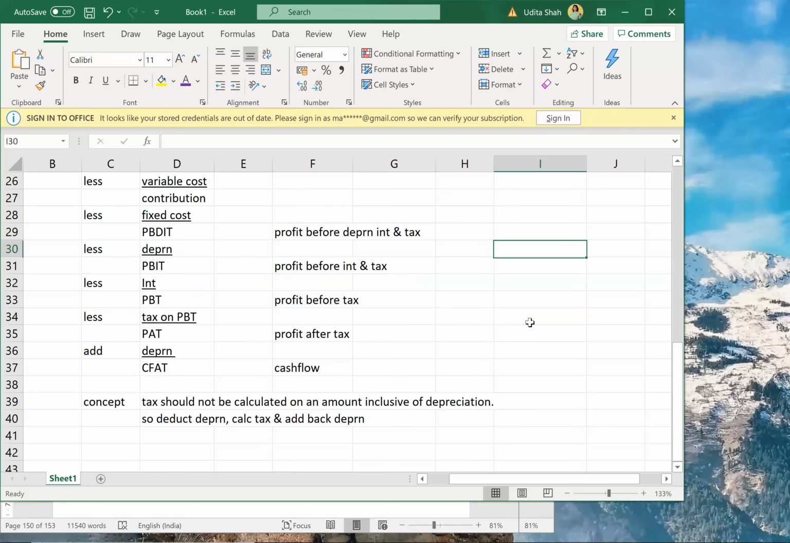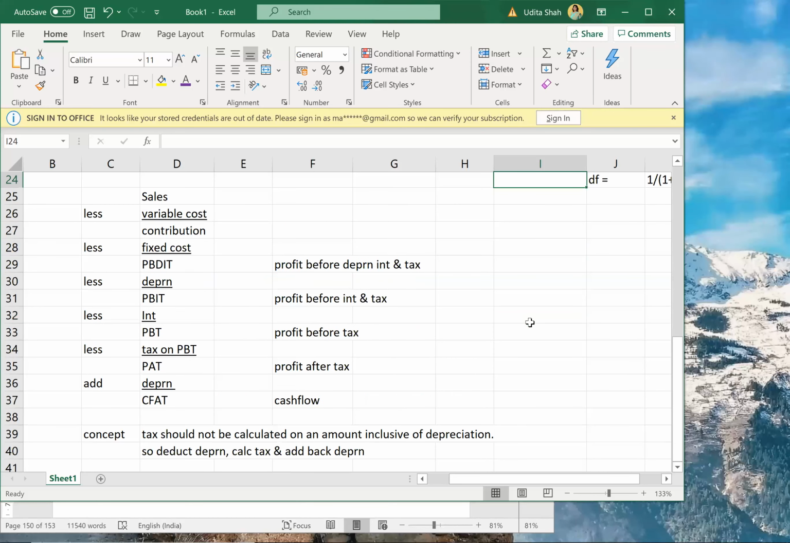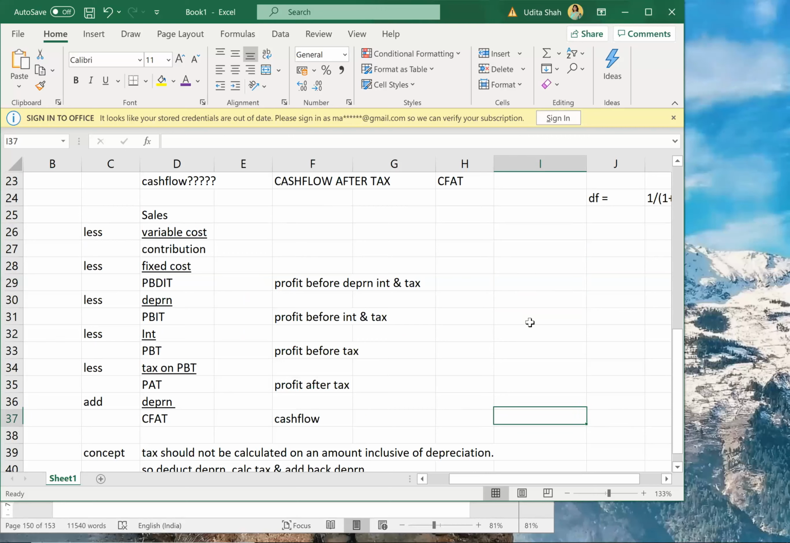Okay, write this down if you want. Write this down along with the concept.